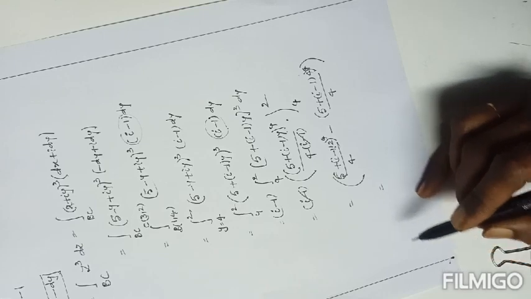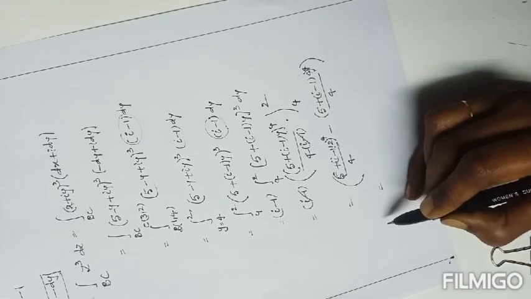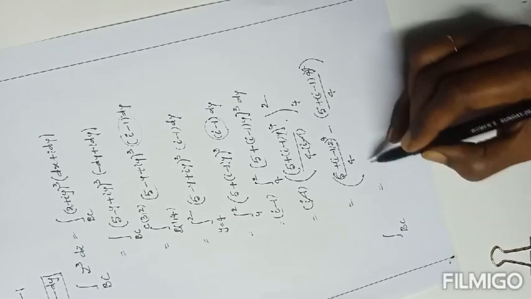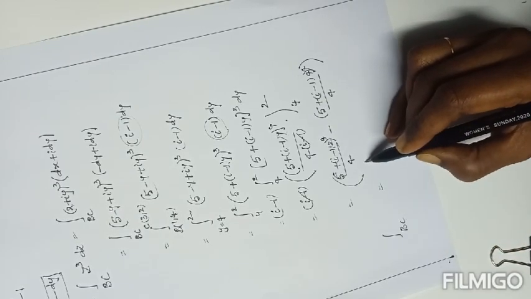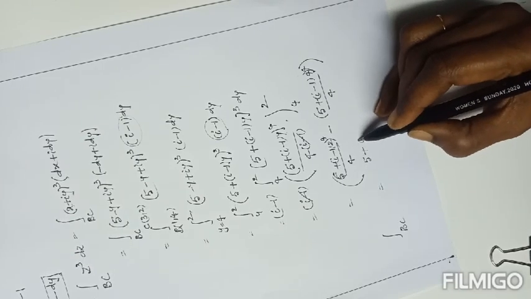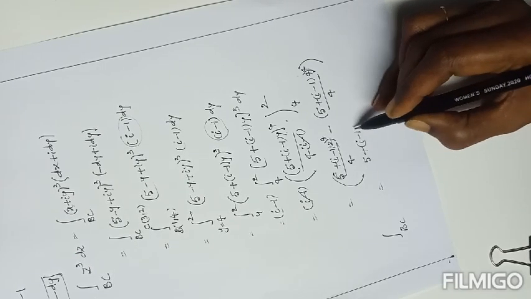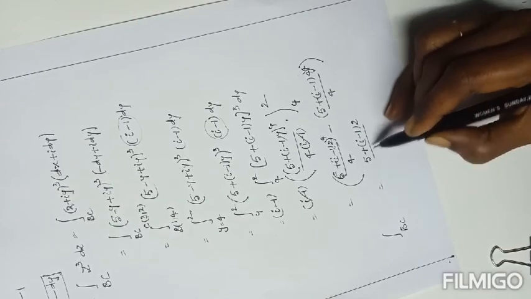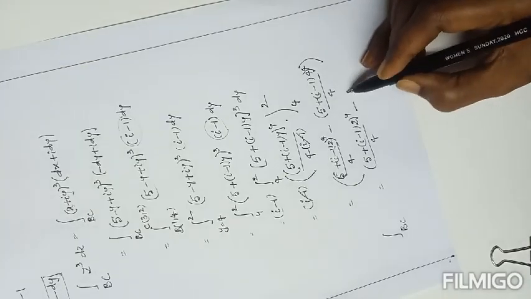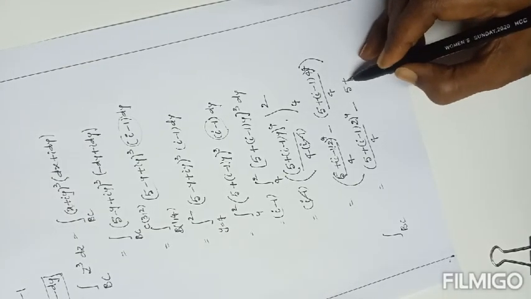Okay, this is the result of the integral over BC bar: (5 plus (I minus 1) into 2) whole power 4 by 4 minus 5 plus.